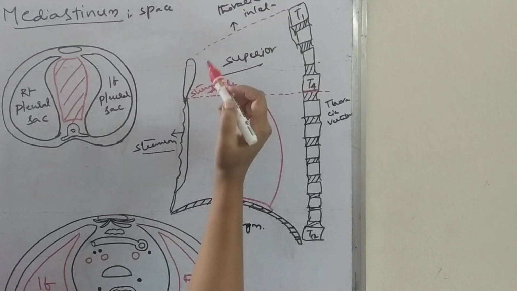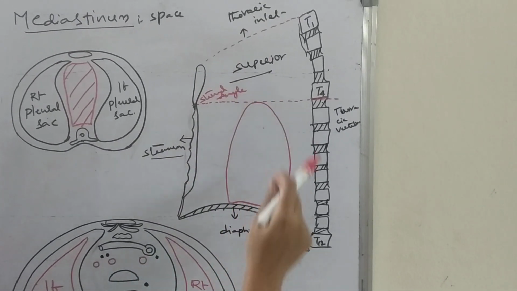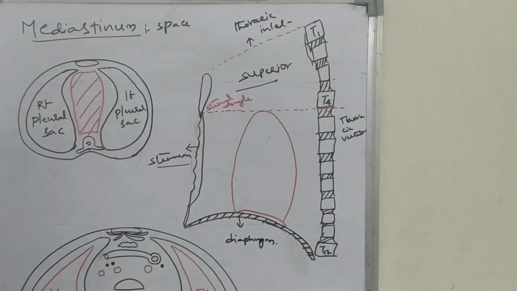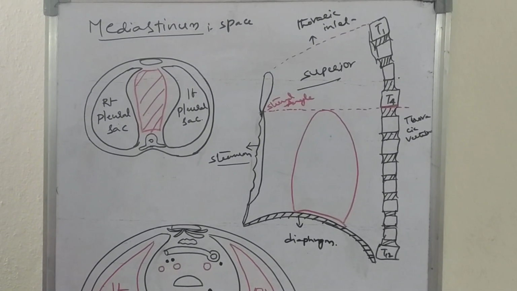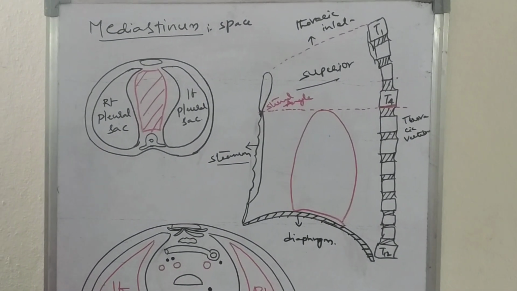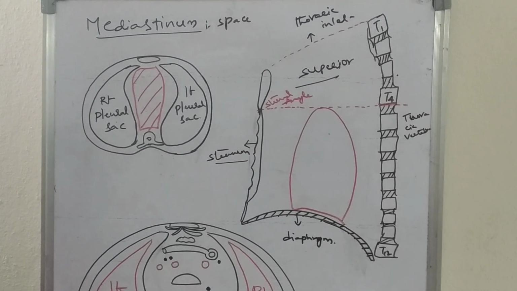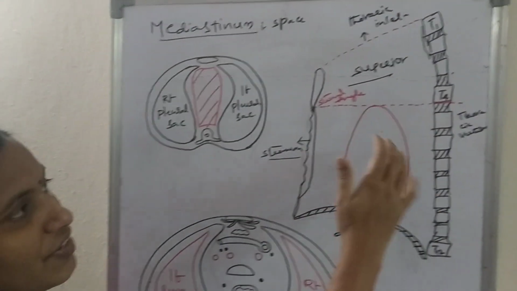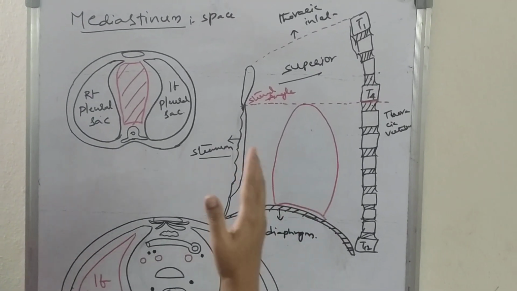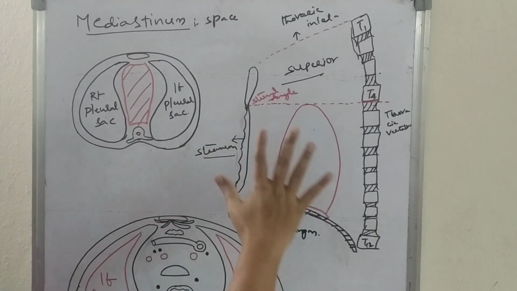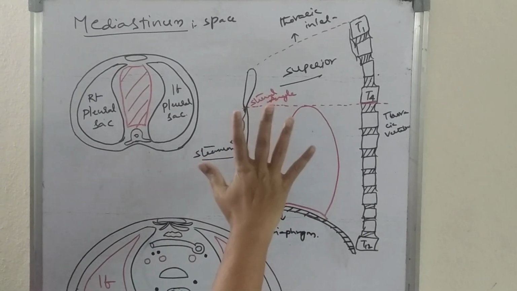So what are the contents of the mediastinum? These are mainly the heart, thymus gland, pericardium, trachea, esophagus, thoracic duct, and the great blood vessels. All these are the contents of the mediastinum.